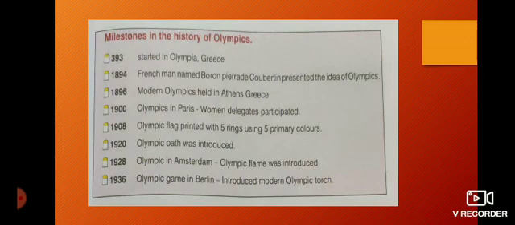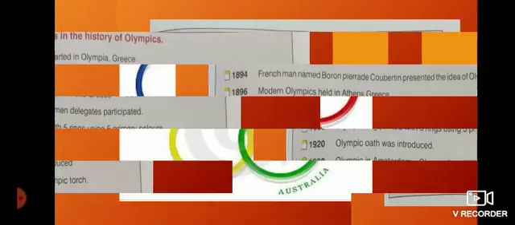In 1908, the Olympic flag printed with 5 rings using 5 primary colors was introduced. In 1920, the Olympic oath was introduced. 1928 was the Olympics in Amsterdam, where the Olympic flame was introduced. And lastly, in 1936, the Olympic games in Berlin introduced the modern Olympic torch. These are the important dates in the milestones in the history of Olympics.